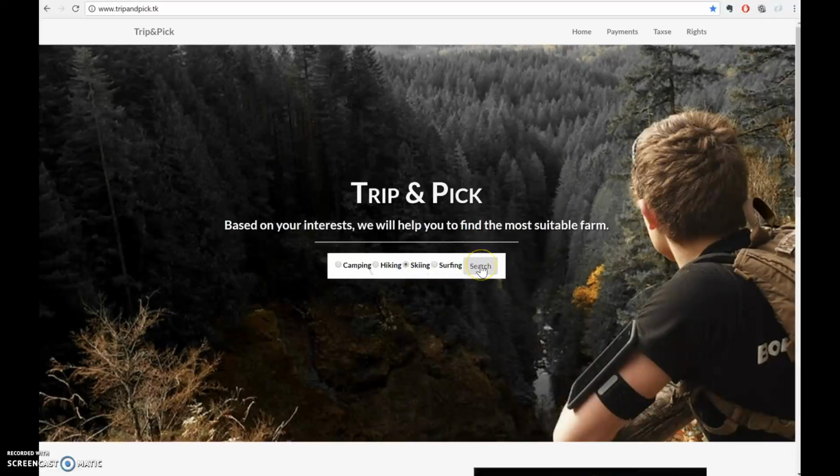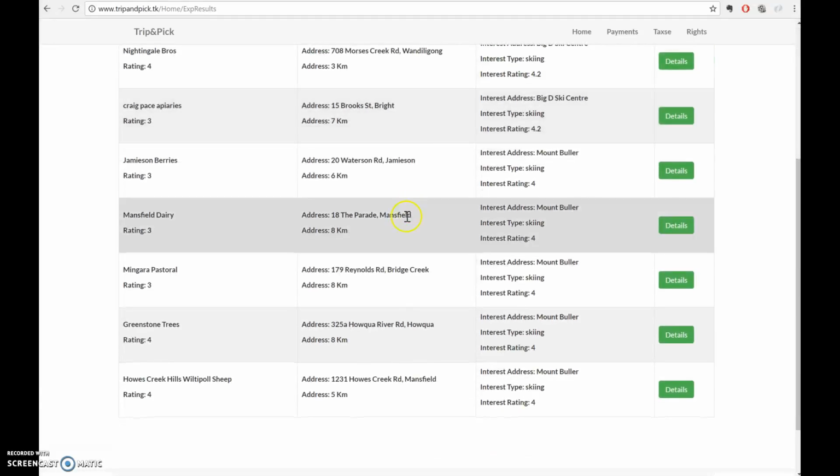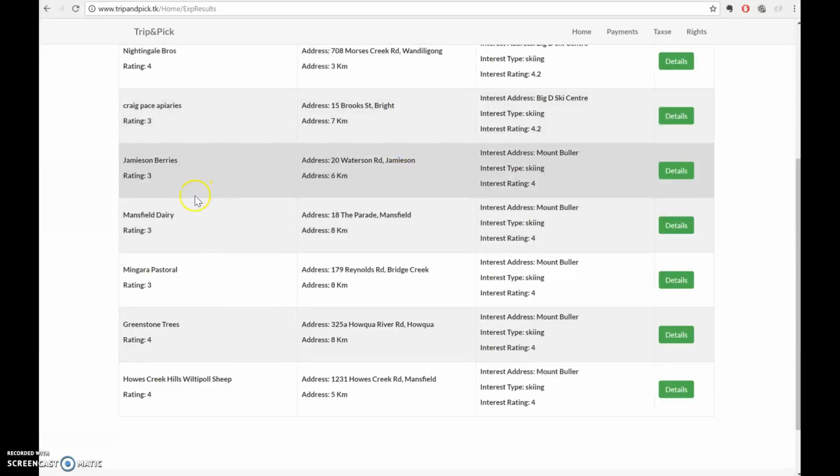Let's try skiing for trip and pick. Let's try this. Okay, so these are the farms that basically I'm getting different farms. Okay, that's good. I like the table and the different colors that you've put.